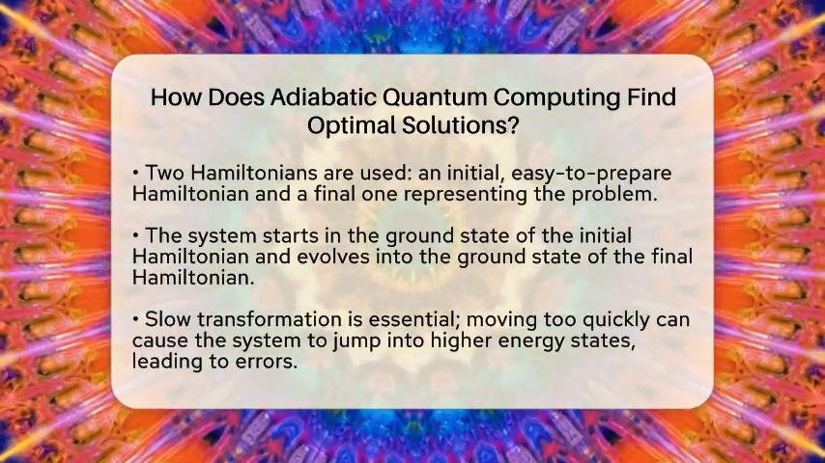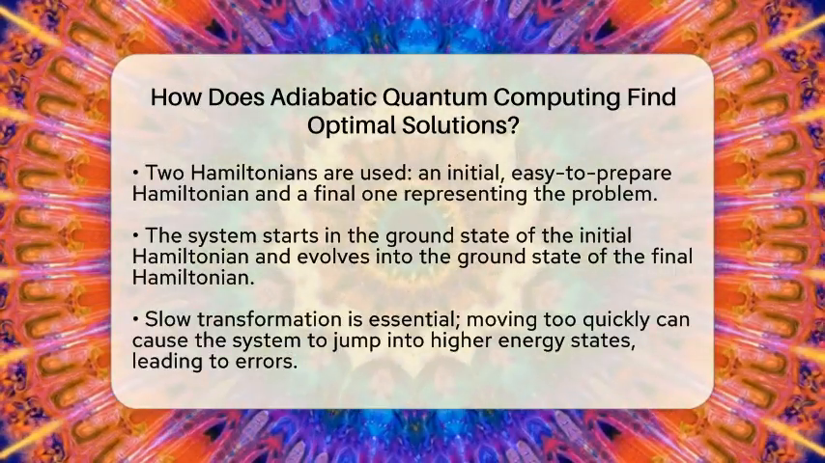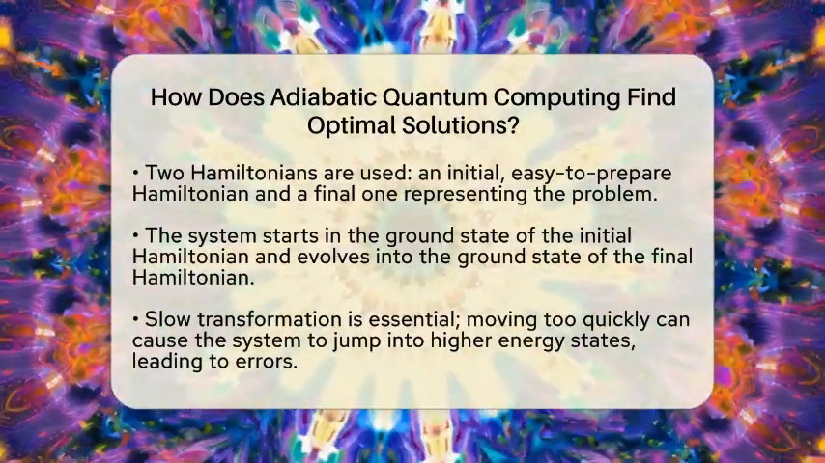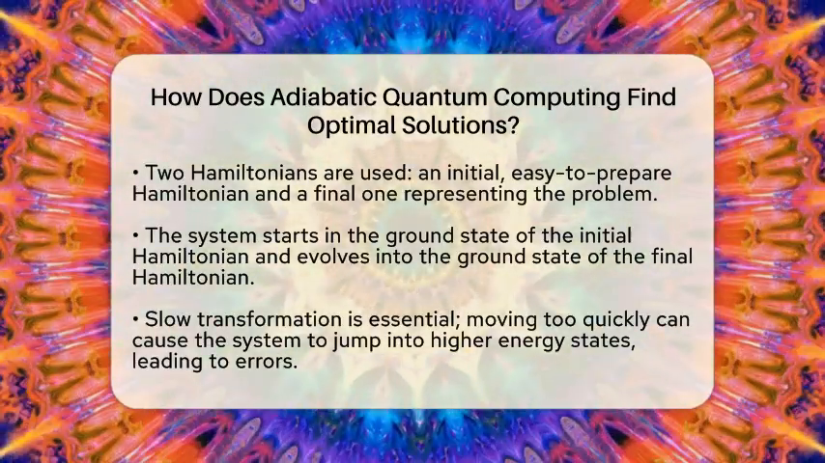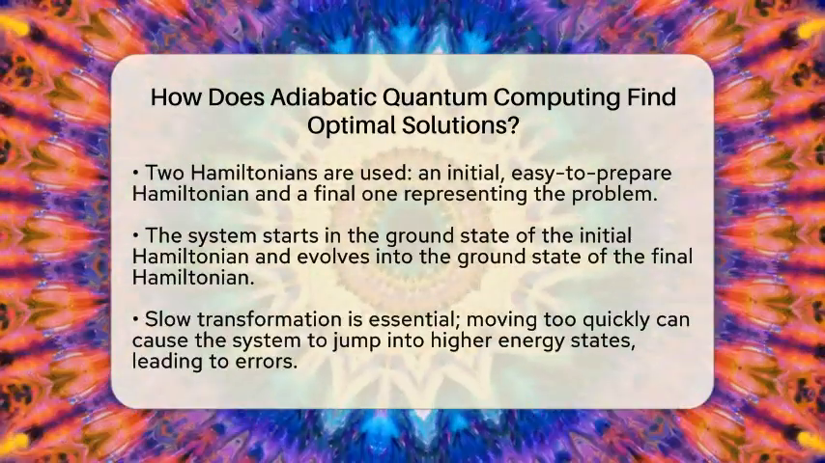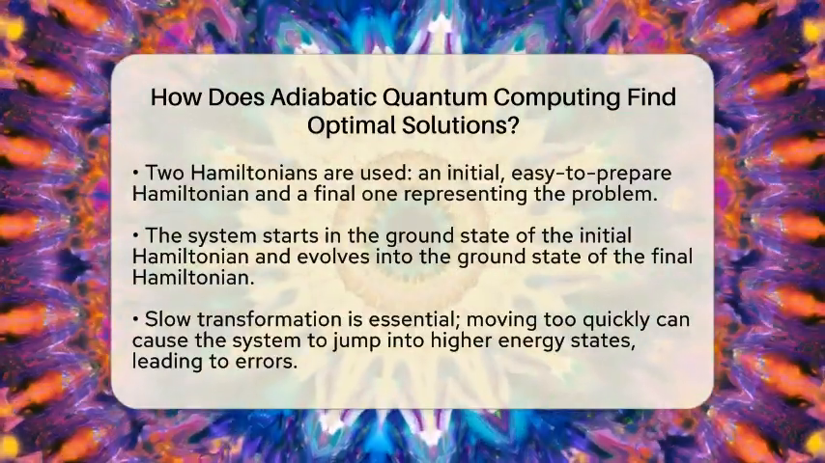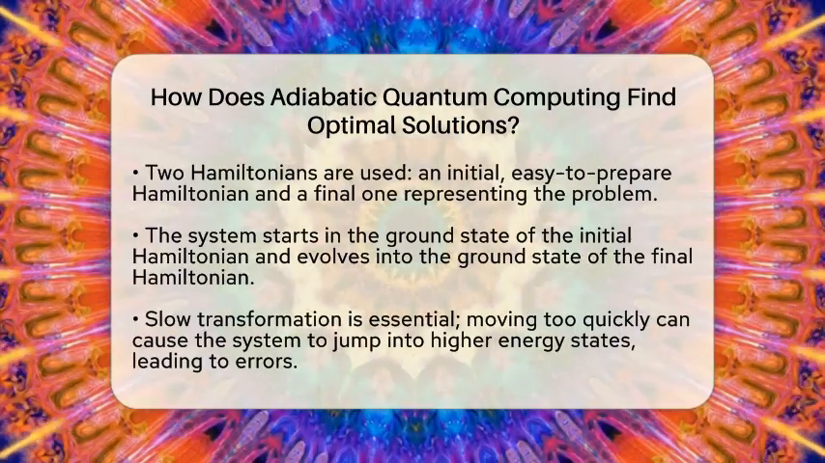Then, over a carefully controlled period, you gradually morph the initial Hamiltonian into the final one. Because the evolution is slow enough, the system remains in the ground state during this transformation. When you measure the system at the end, the result reveals the optimal solution encoded in that final ground state.